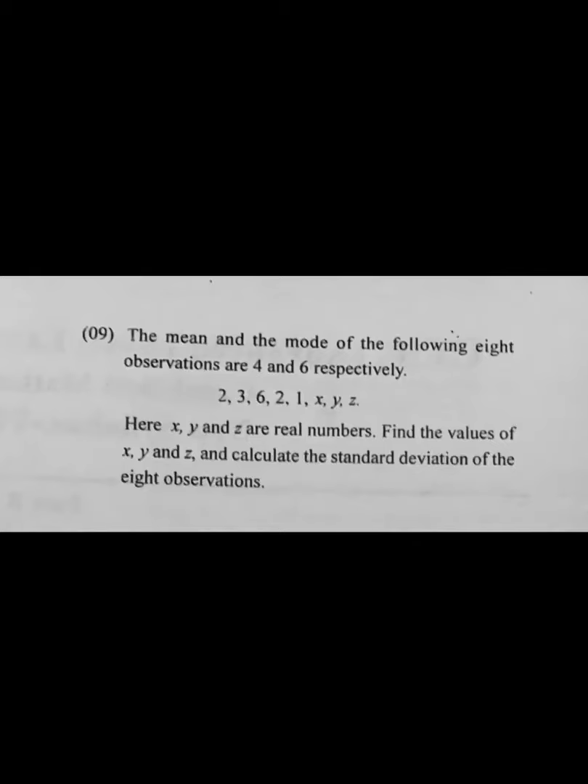So our next question will be from 2013, question number 9 from the applied paper. The mean and the mode of the following 8 observations are 4 and 6 respectively: 2, 3, 6, 2, 1, x, y and z. Here x, y and z are real numbers. Find the values of x, y and z and calculate the standard deviation of the 8 observations.